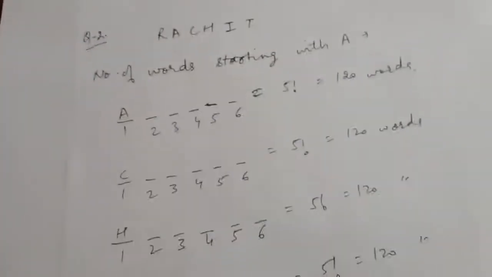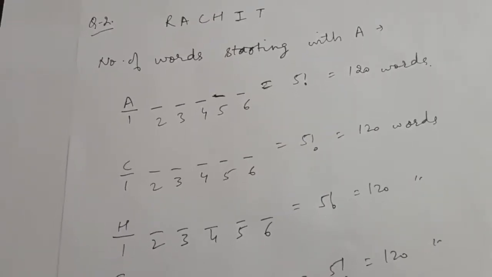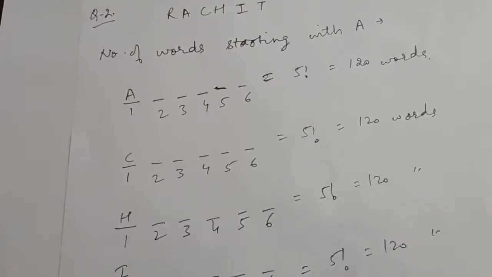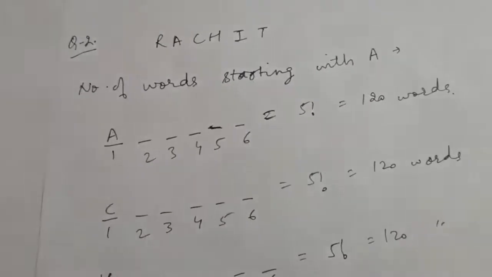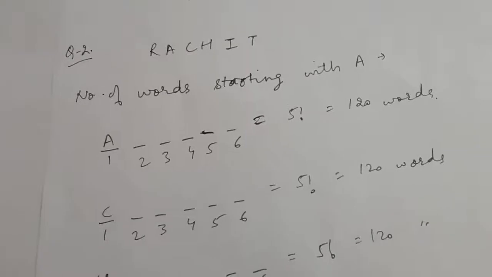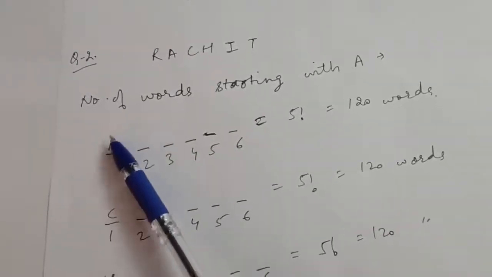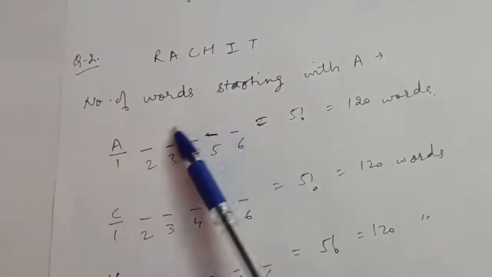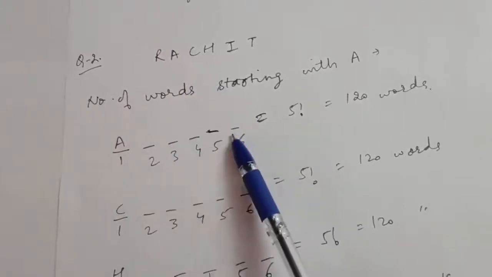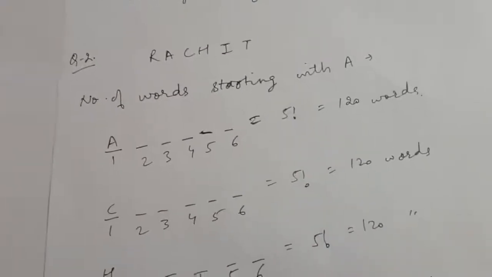Now question number second is, the word Rachit is given. If the letters of the word Rachit are arranged in all possible ways as listed in the dictionary, then what is the rank of the word Rachit? Okay, so according to the dictionary, first of all the words starting with A will come. So I have fixed the first place with A. Now the first place has one option. Now the letters except A are 5 and these are the 5 places. So these 5 letters can be arranged on these 5 places in 5 factorial ways, which is 120.